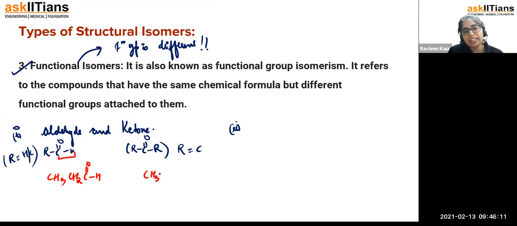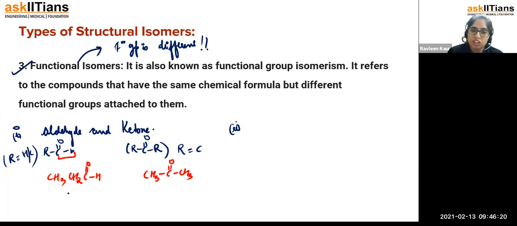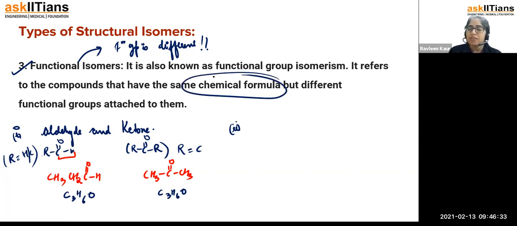If I want to write the ketone, I'm writing the three carbon atoms one. Let us count hydrogens and carbon right now from here. Here you can see that carbon is going to be 3. So there are going to be 3 carbons. Hydrogen is going to be 3, 4, 5, 6. And this is going to be O. This is also going to be C3H6O. So you can understand from here that they should have the same chemical formula.